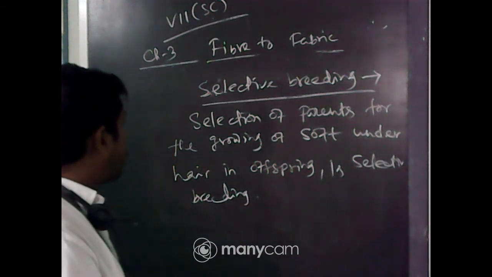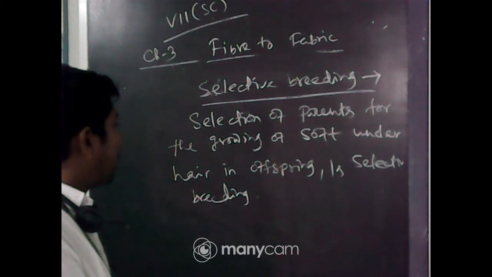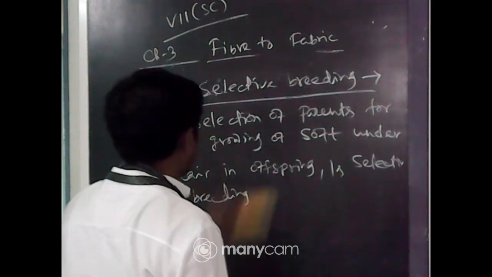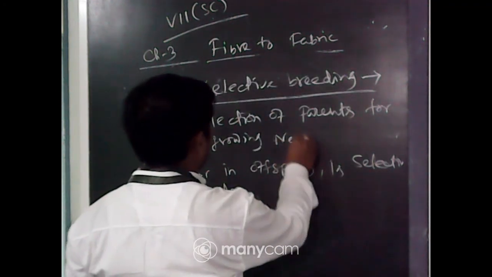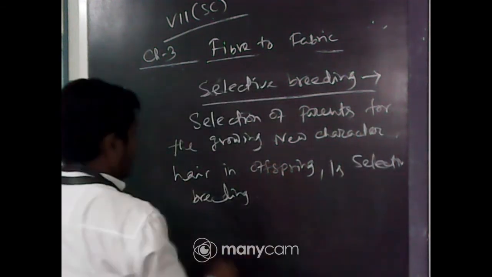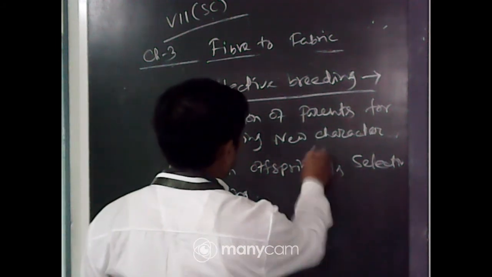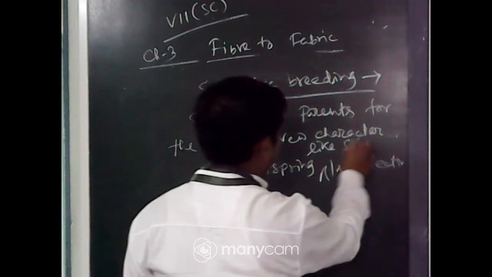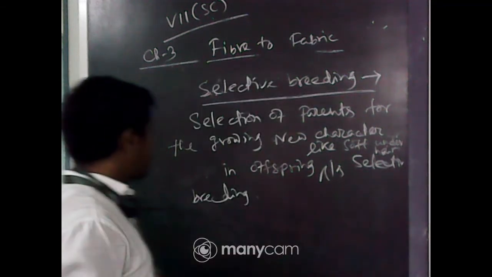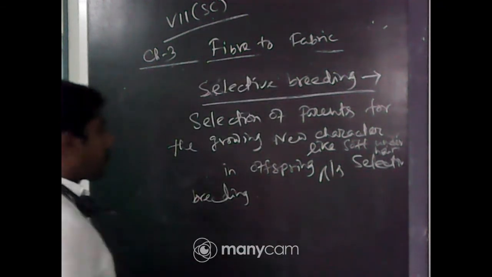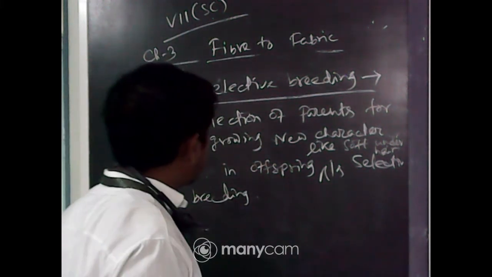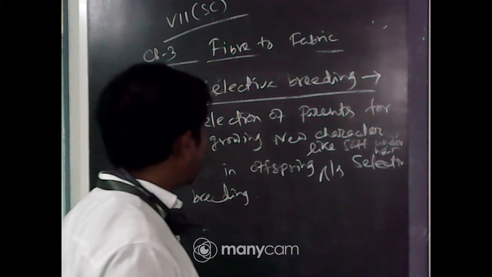Selection of parents for the growing of new character in offspring like soft under hair is called selective breeding.